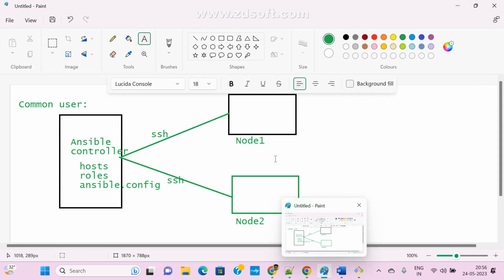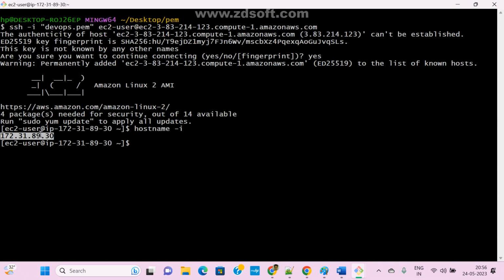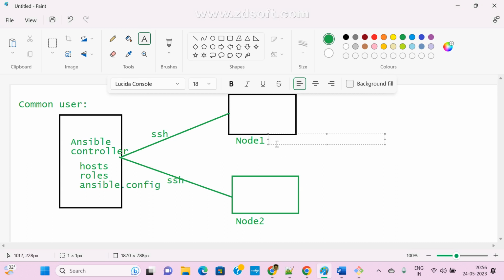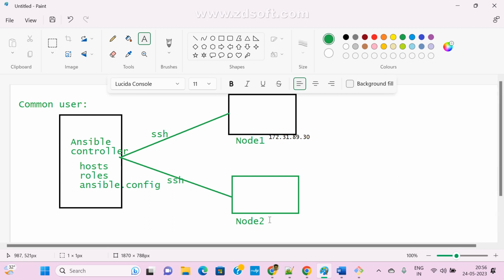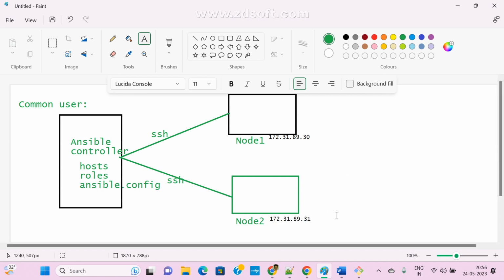So this is the file. This is my IP. Okay, copy this IP. This is my IP, 172.31.89.30. And for this instance also we have an IP, so maybe that is 2 or 3 something. Just assume 1. Each machine has an IP address, and each machine has a host name also.